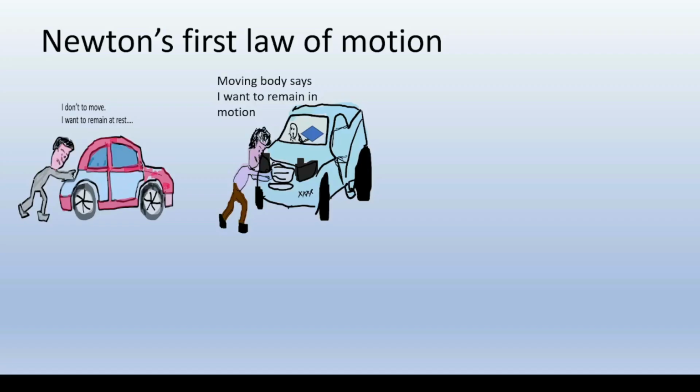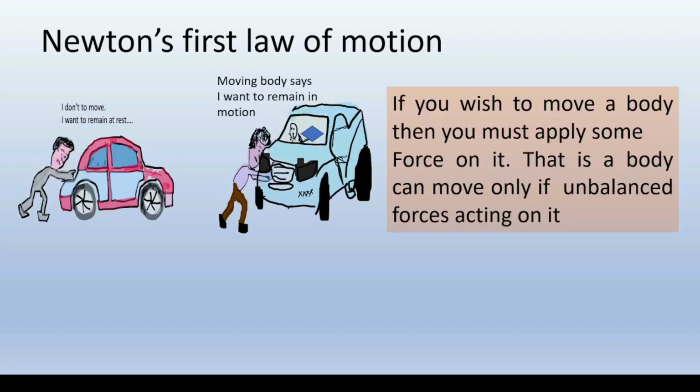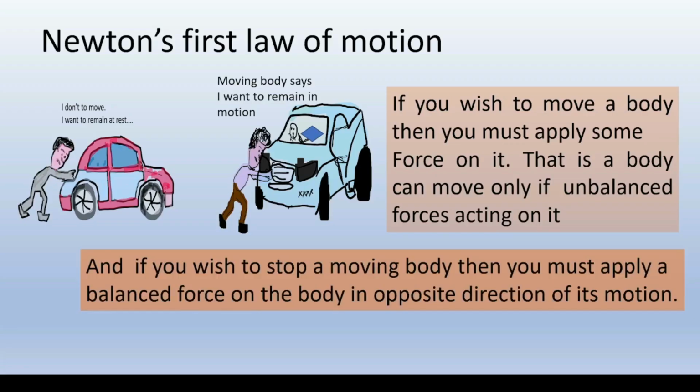Newton's first law says, if you wish to move a body, then you must apply some force on it. That is, a body can move only if unbalanced forces act on it. And if you wish to stop a moving body, then you must apply a balanced force on the body in the opposite direction of its motion.